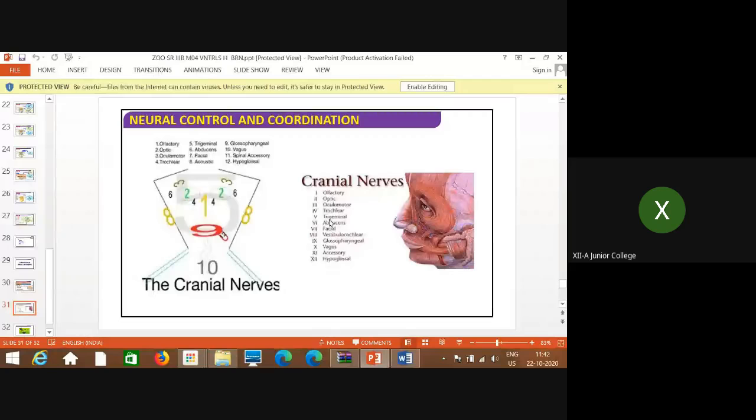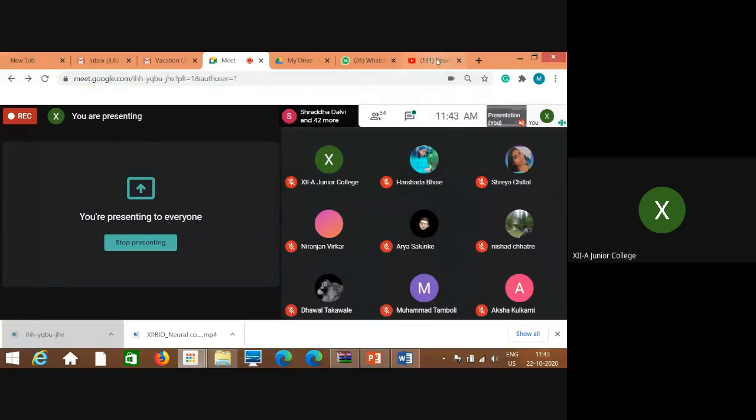These cranial nerves are known as olfactory, optic, oculomotor, trochlear, trigeminal, abducens, facial, vestibulocochlear, then glossopharyngeal, vagus, accessory, and hypoglossal. These are a total of 12 nerves. Before we start all these cranial nerves and their functions, I would like to show you a video, so that if you have any doubt, you can ask me then. I will show you the video.